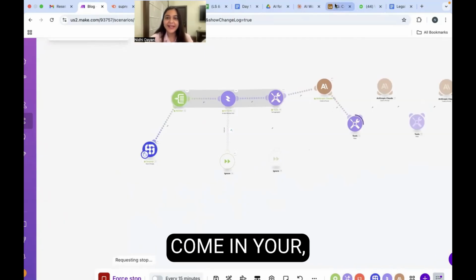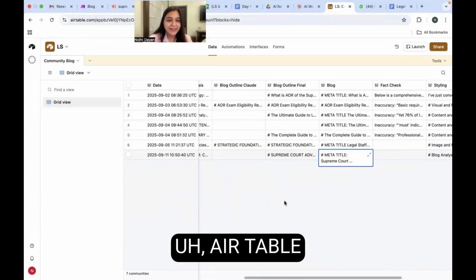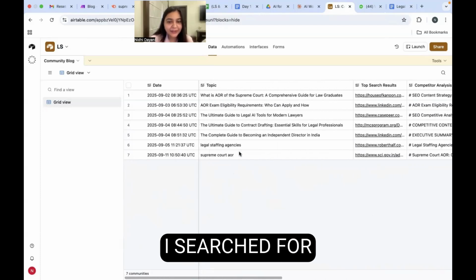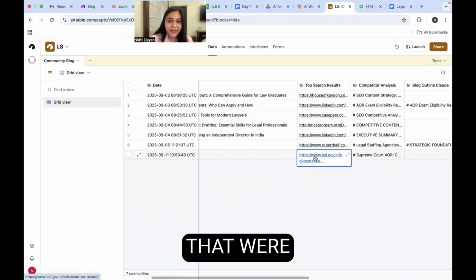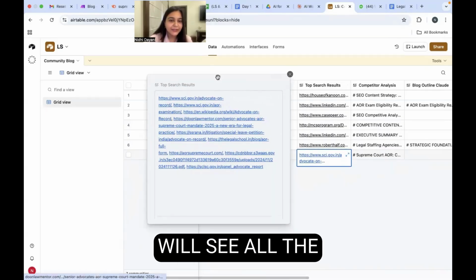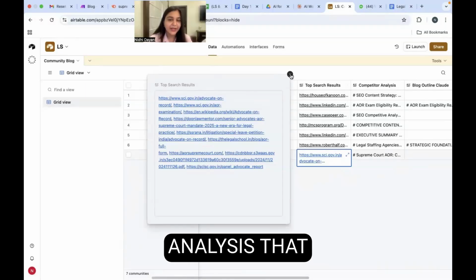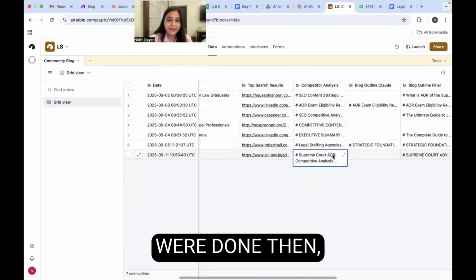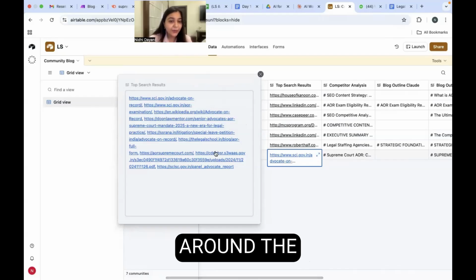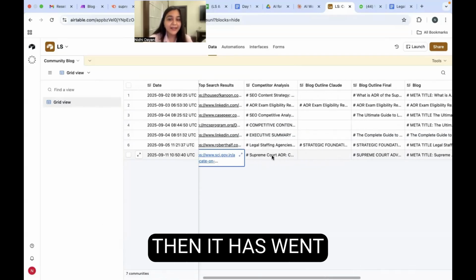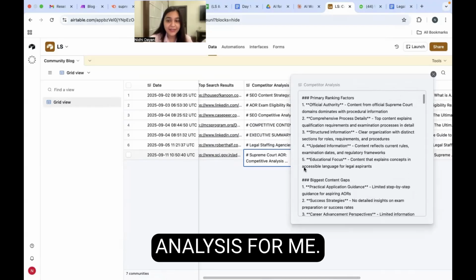This will automatically come in your Airtable screen. You can see right here, right? I searched for Supreme Court AOR, and these were the top search results that were generated. I can expand this and you will see all the links of the competition analysis that were done. Then you can see that this was my keyword. This was the top 10 queries around the Supreme Court AOR. Then it has gone ahead and done the competition analysis for me.